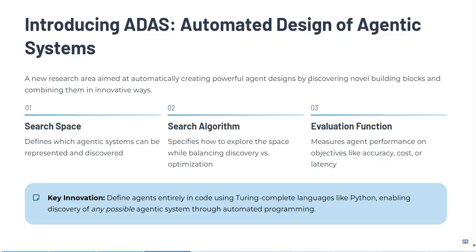The key innovation is choosing the search space very ambitiously. They define agents directly as code written in a Turing complete language like Python. In theory, that means the search space includes any agentic system you could implement in code, not just a fixed prompt template or a small routing graph.